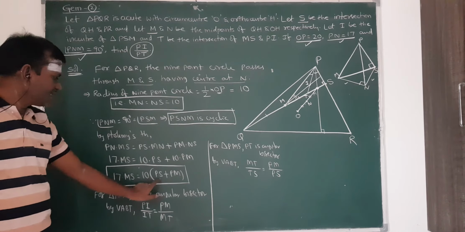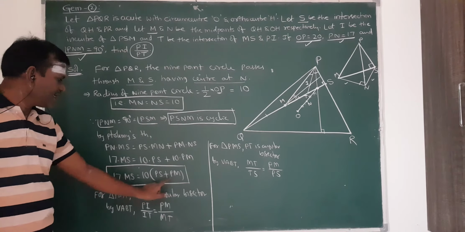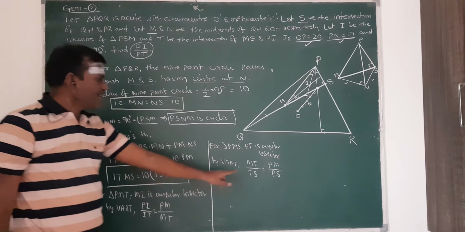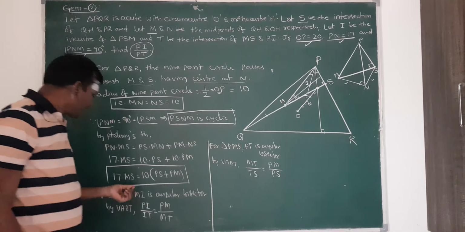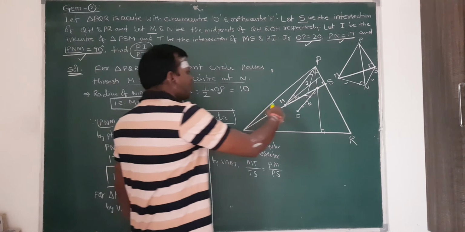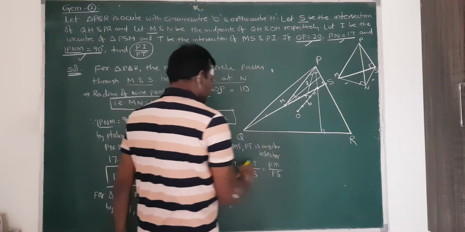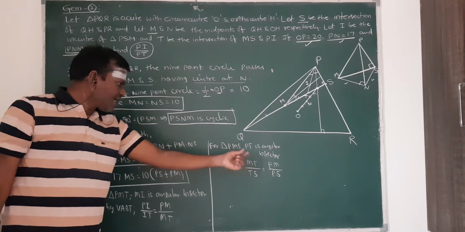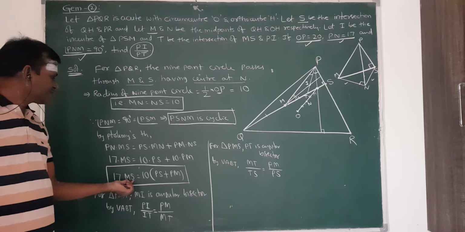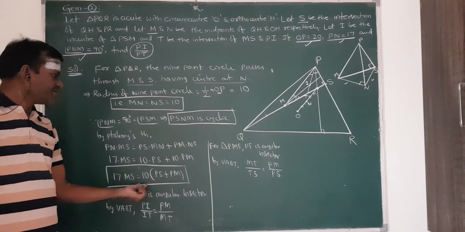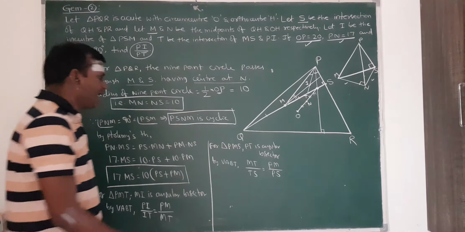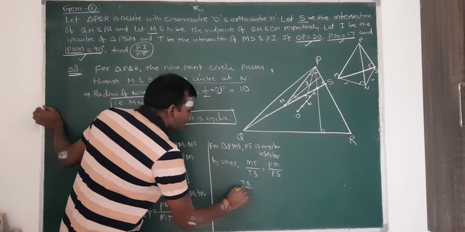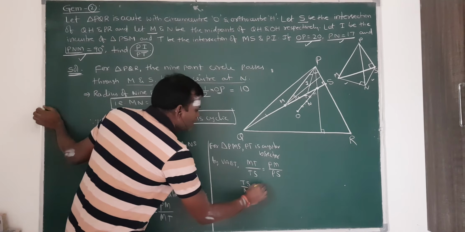But observe this relation here: Pm and Ps by Ms. Ps plus Pm we will get already. What is Ms here? Ms means Mt plus Ts. So if I add 1 on both sides, then I will get Ms and this ratio here. That's why I am taking the reciprocal and adding 1 here. Ts by Mt is equal to Ps by Pm.